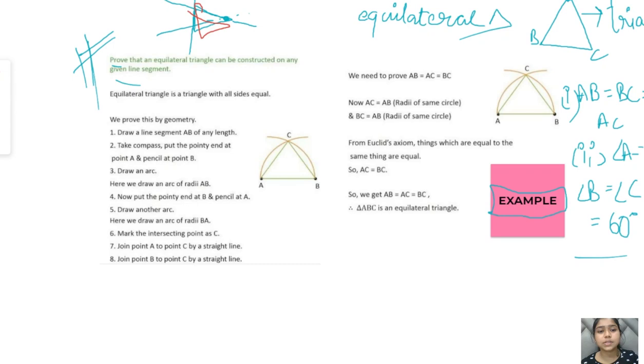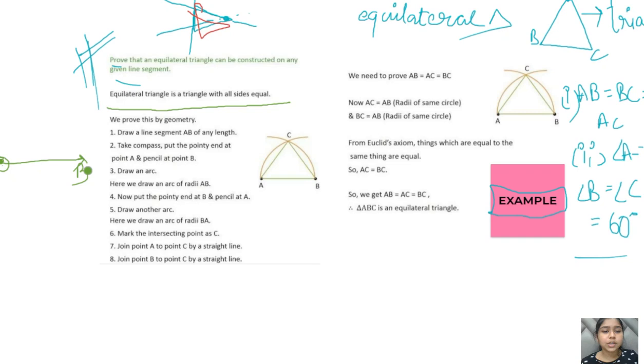So an equilateral triangle has all the sides equal. How do we prove this with the help of geometry? We are only given a particular line AB of any length. What we have to do is take a compass. We put the needle of the compass on the point A. Open the compass up to point P. Then rotate the compass and draw the circle.